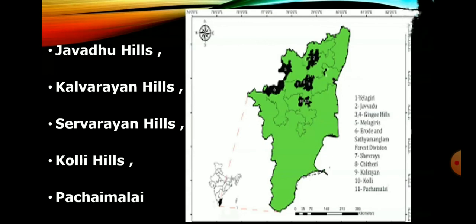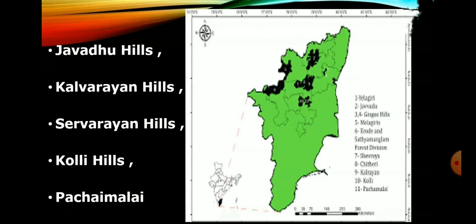Javadu Hills. These are an extension of the Eastern Ghats spread across parts of Vellore and Thiruvannamalai districts and separate these two districts. Many peaks with a height of 1100 to 1150 meters are located in this region. Melpatu is its highest peak. Many parts of this range are covered with bluish grey granites. It is noted for its fruit bearing trees, medicinal herbs, and sandalwoods. Due to illegal logging, sandalwood trees have disappeared now.